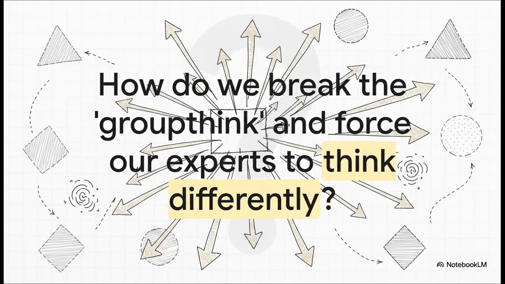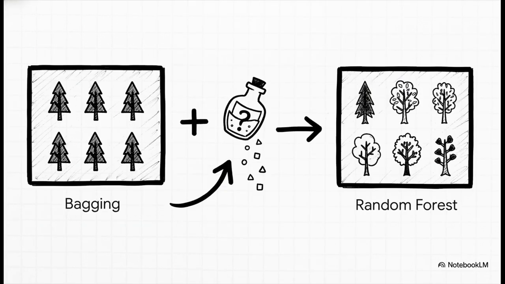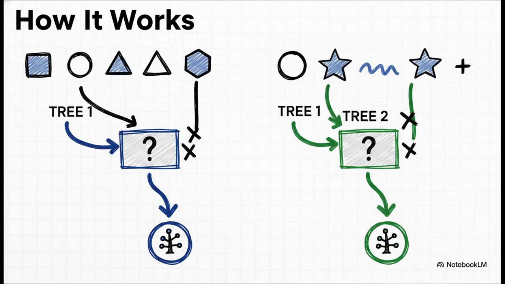So that's the big question we need to answer. How do we intentionally break up this groupthink? How can we force each of our expert trees to look at the problem from a slightly different perspective? And the answer is surprisingly simple. Here's the secret ingredient, the one thing that turns a regular old bagging model into a powerhouse random forest. It's called random feature subsampling. This is such a clever little tweak.